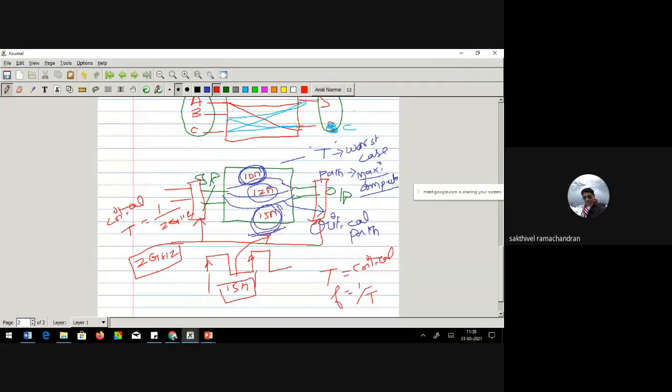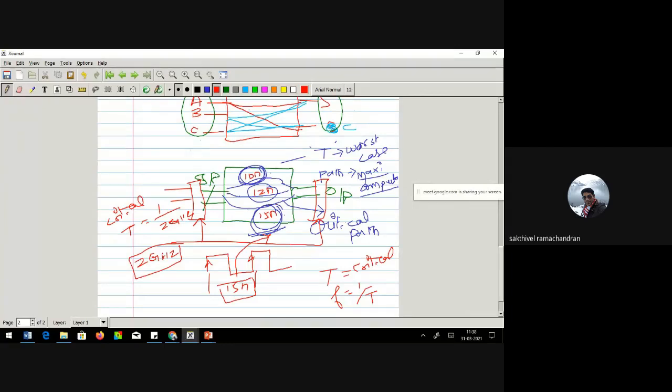Are you following me? So very simple. Any time period T for the clock which I feed in is nothing but the maximum computation time required for a signal to be computed from my input to output.